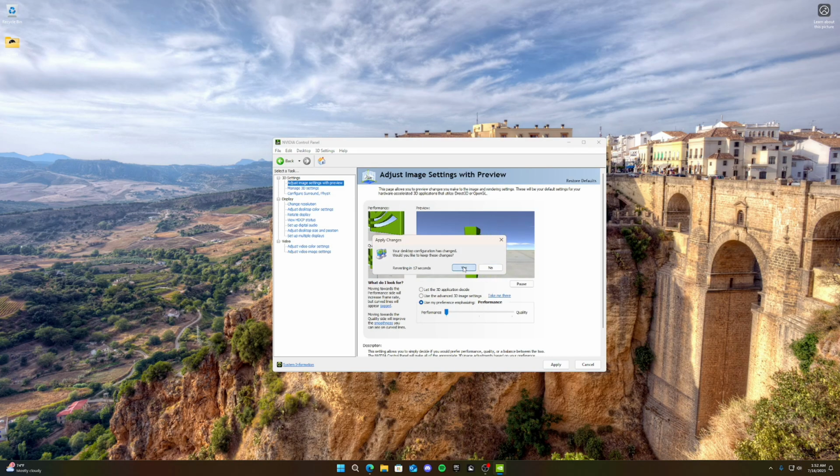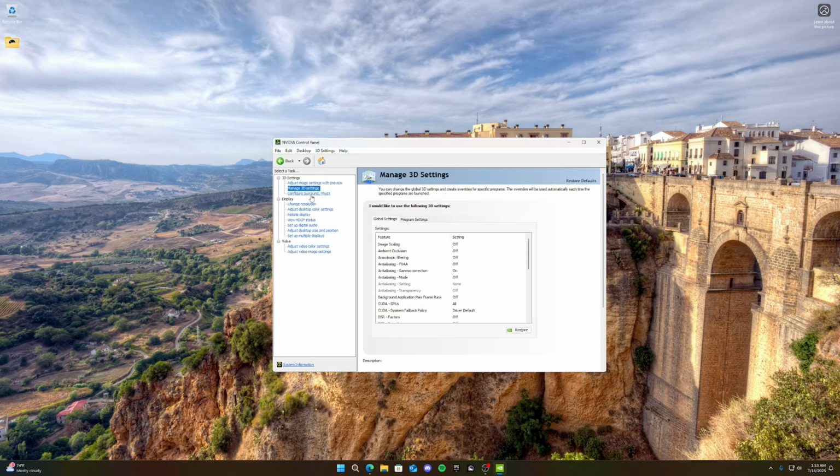And we want to click yes, then go to manage 3D settings. We want to click on this, make sure image scaling is off, ambient occlusion off, anisotropic filtering we want to put on application controlled, anti-aliasing off, gamma correction we turn that off.